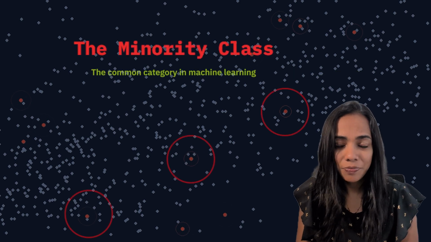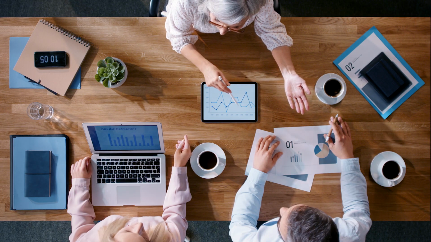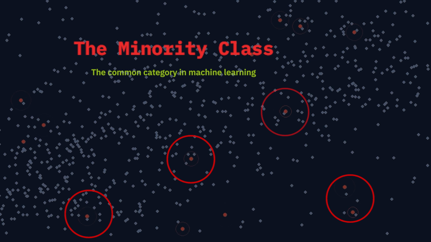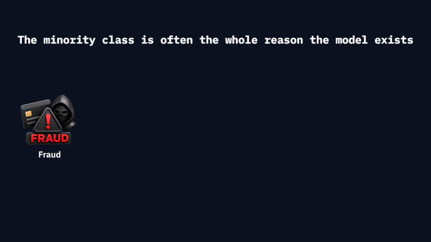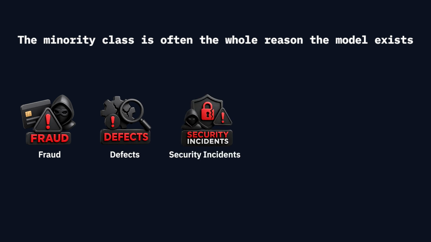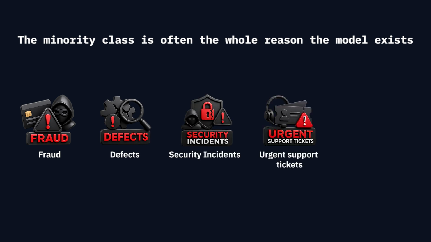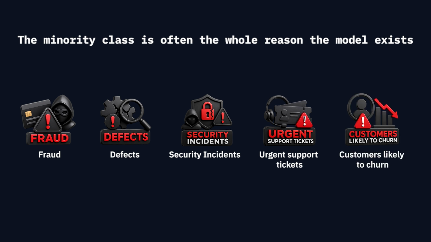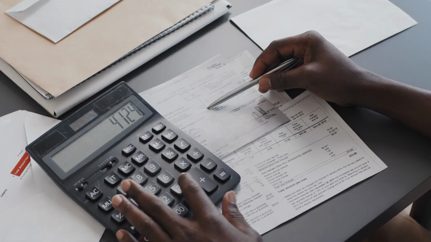But in real business problems, the minority class is often the whole reason the model exists, like fraud, defects, security incidents, urgent support tickets, customers who are likely to churn, etc. These events may be rare, but they're expensive to miss. So the challenge is not just training the model.